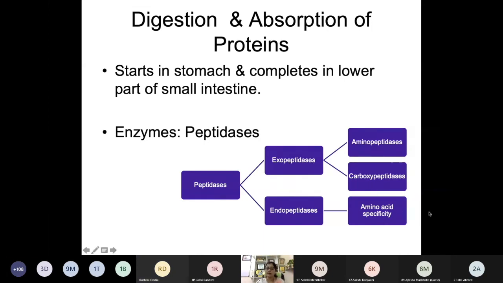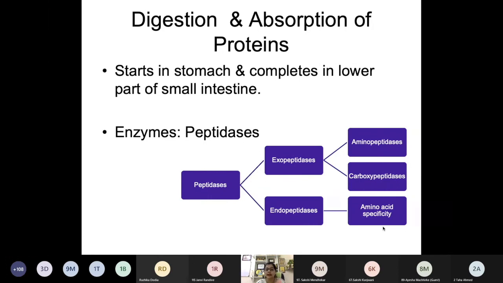Okay. Now you can see what endopeptidases are. Endopeptidases act on the internal linkages, internal peptide linkages. Now these endopeptidases are also specific, and specificity is a property of enzymes. We have studied that there is a bond specificity, and there is a group specificity also.